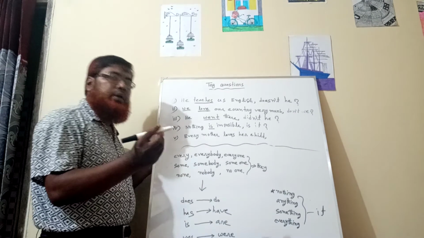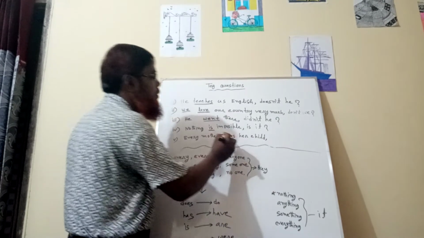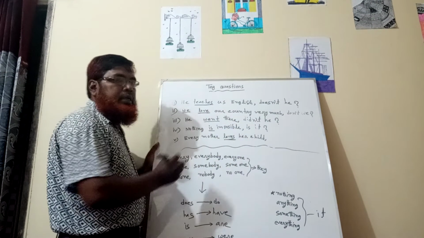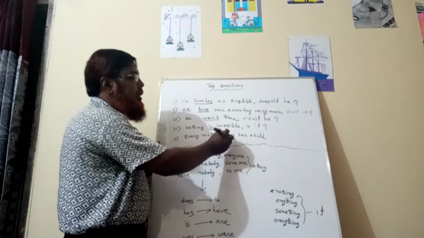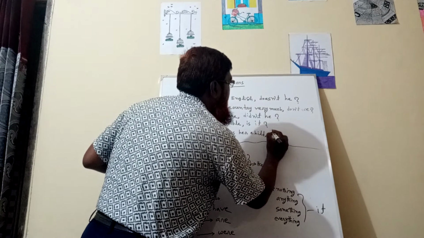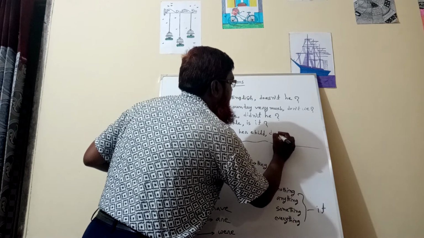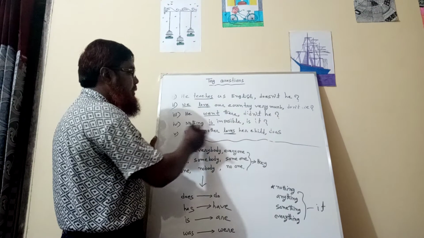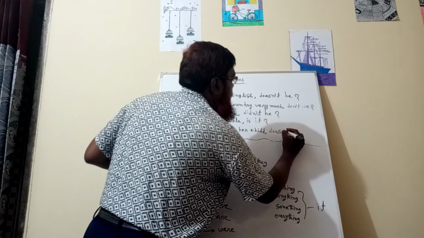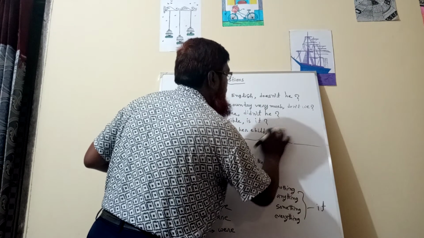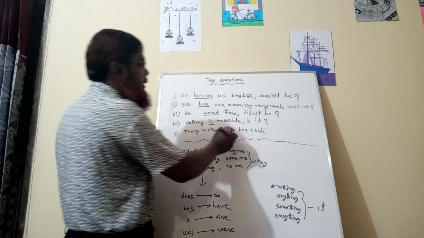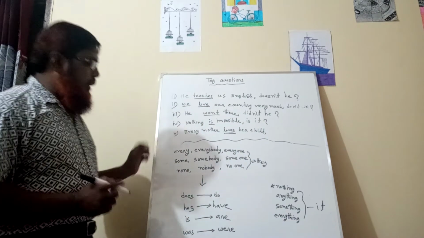Then number 5, every mother loves her child. There is no auxiliary verb, so we will have to see the main verb. Loves is present, and there is present s with the verb, so we will have to use does for making the tag question. Then as there is no negative word, we will have to use one thing. Okay, every mother loves, does, but look,